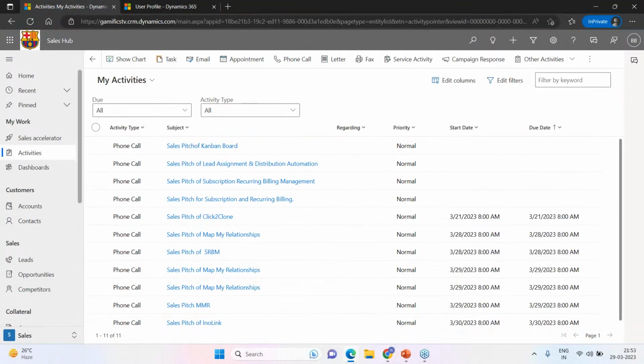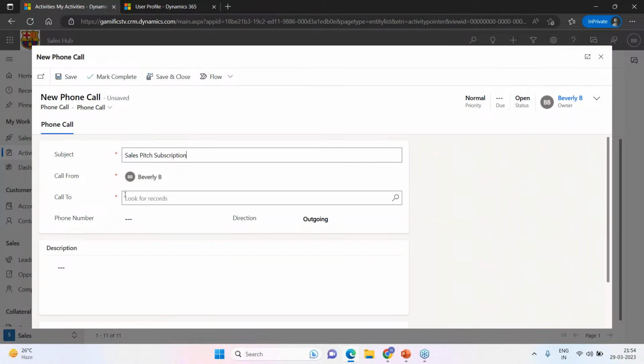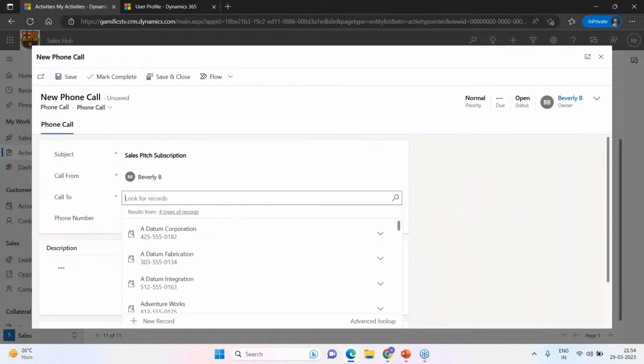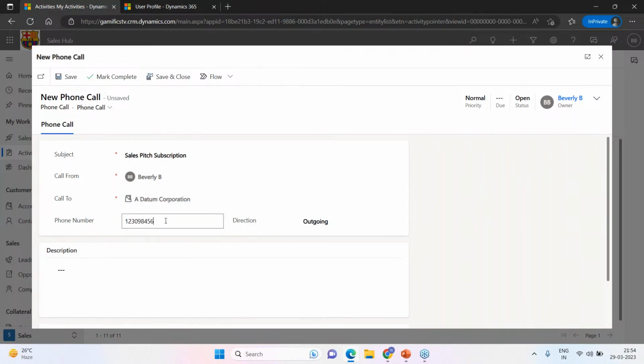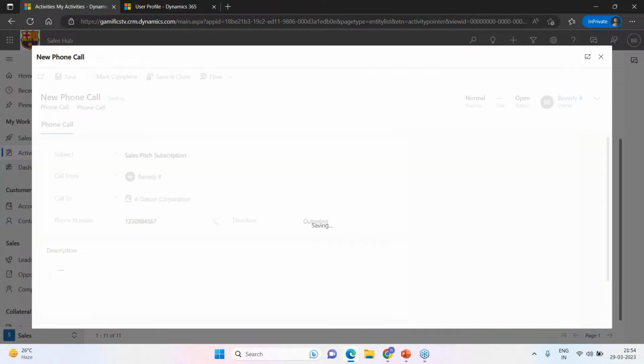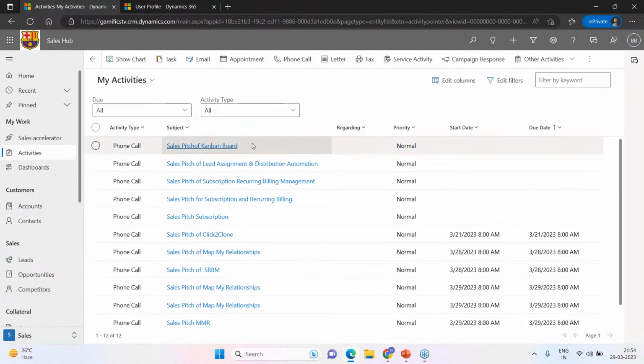So let's go back to the new window where I have logged in as Beverly, and let's create a phone call entity. Let's say I want to do a sales pitch for the subscription and recurring billing management, my personal favorite, and I'm selecting a customer and just putting a number. I'm ensuring that I'm adhering to the condition, which is direction as outgoing, and I'm just hitting save and close. So my record is present. I have created a phone call entity record with the outgoing direction.